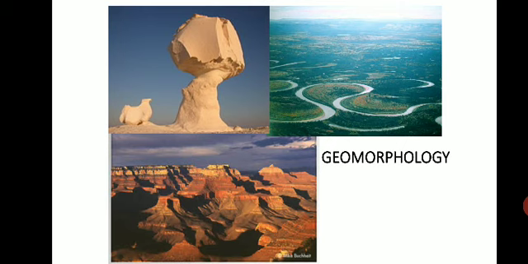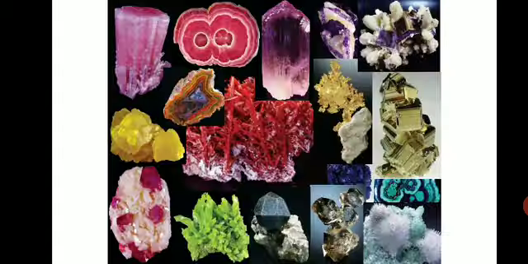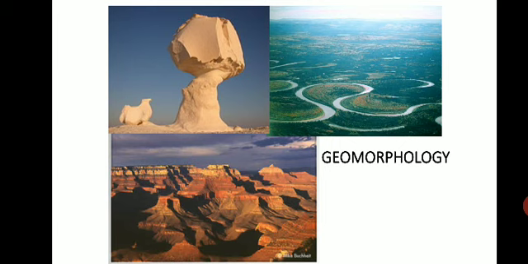Here you can observe many small valleys, and there are big valleys where the Colorado River flows. All these, and how the structures are formed, are studied under a branch called geomorphology.